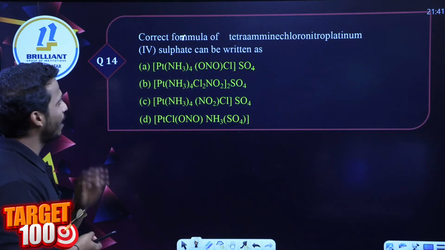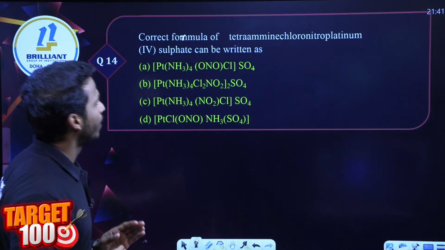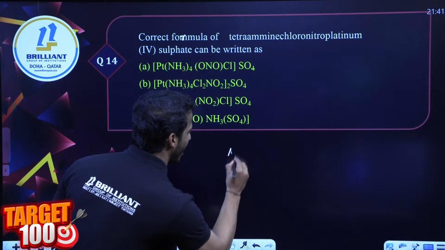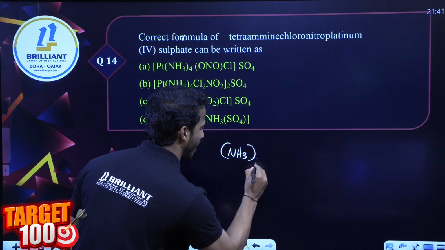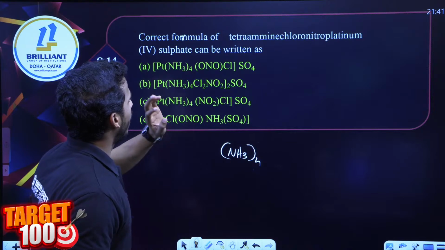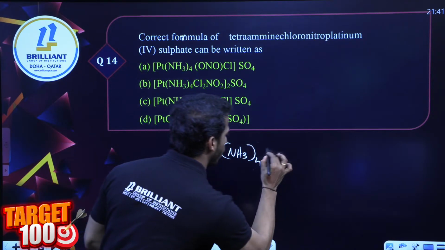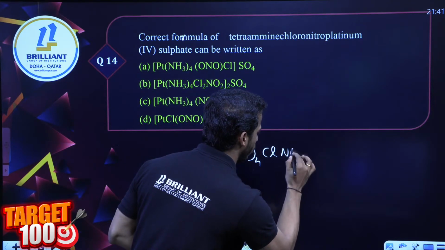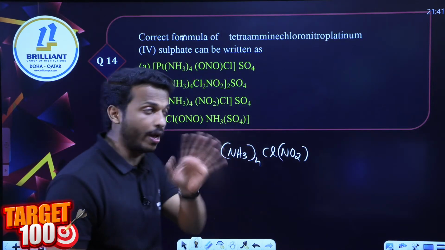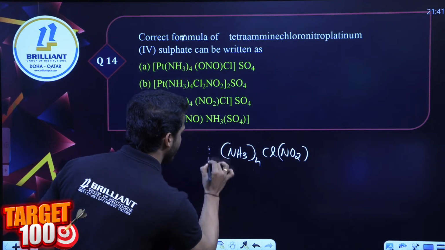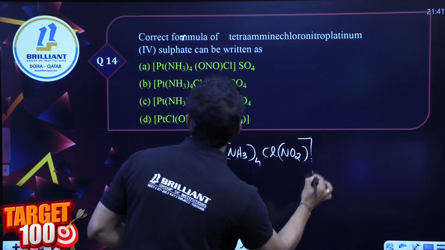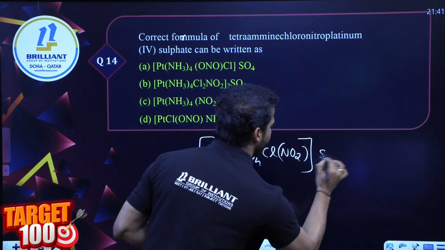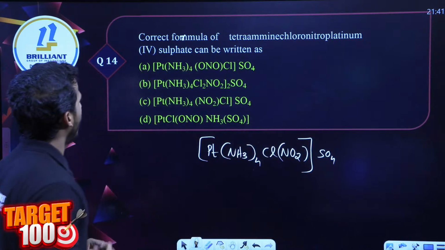Okay, dear all, let me check whether the answer is there or not. Tetraammine. What is tetraammine? NH3, 4 times. Chloro. What is chloro? Chlorine, Cl. Nitro. What is nitro? NO2, or sometimes we call it nitrito-N. Platinum is the metal, Pt, and the counter ion is sulfate.